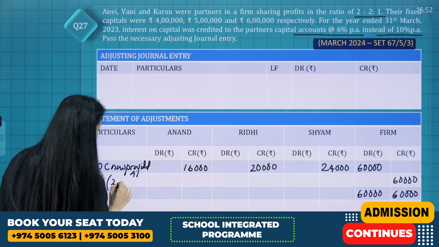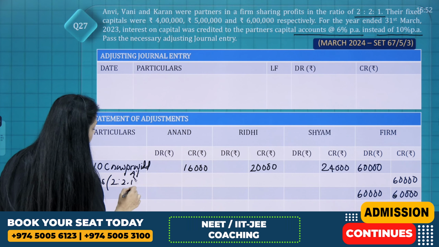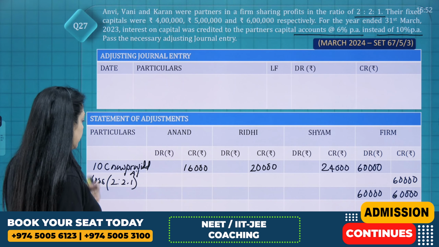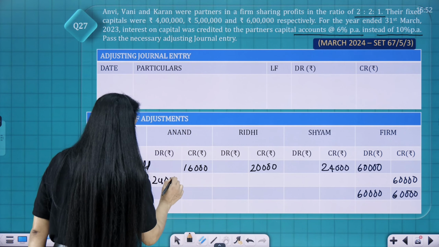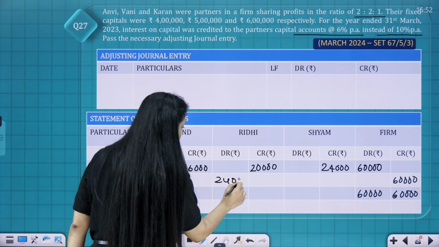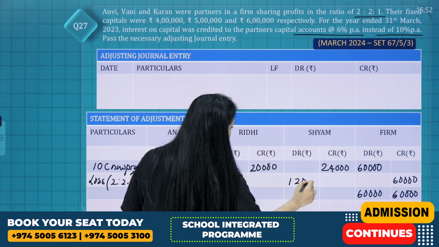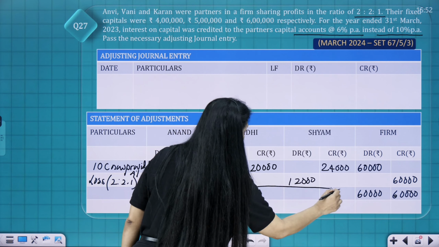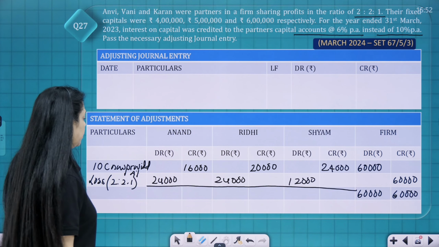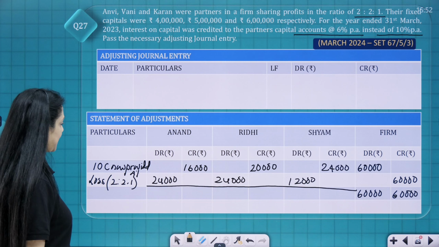Two is to 1 ratio. 12,000 into 2, 24,000. 24,000 and 12,000. Find out which is heavier. This is 24 and 6.